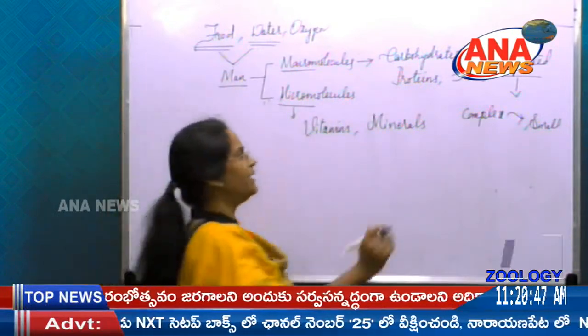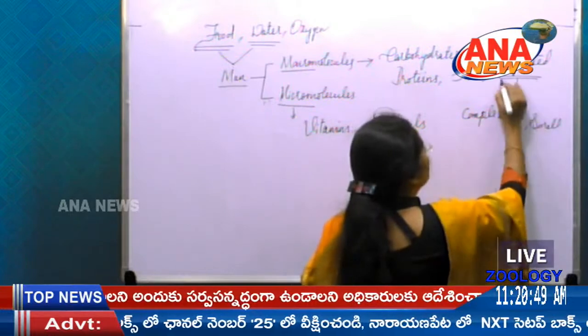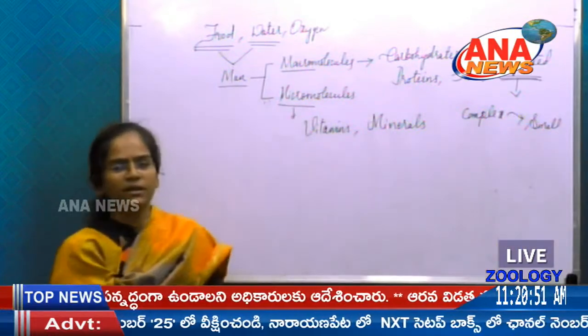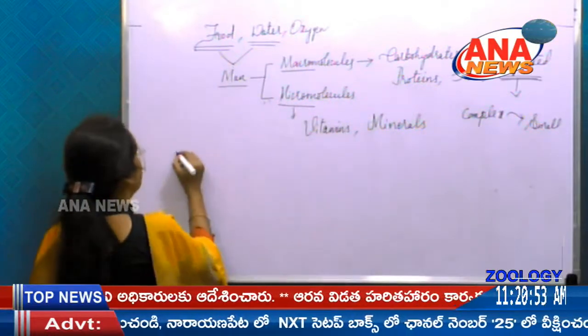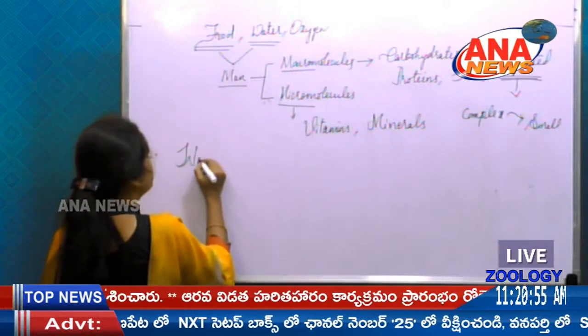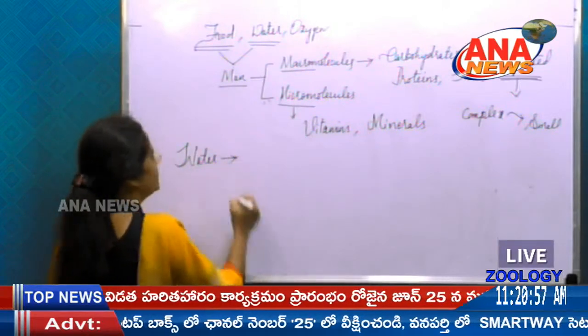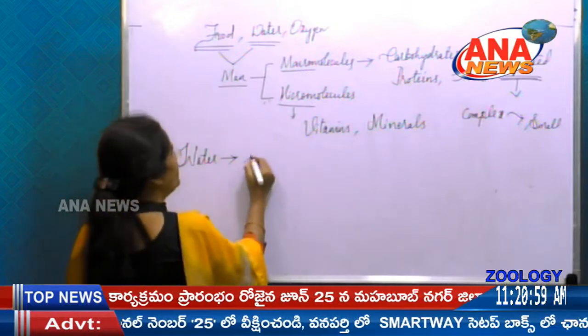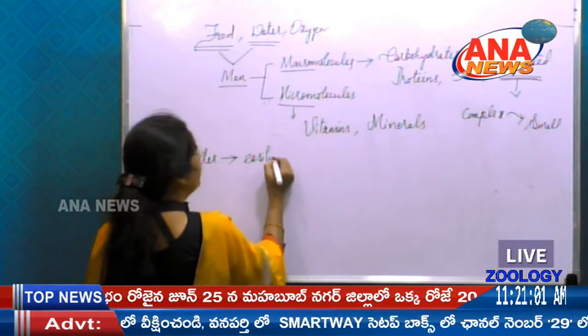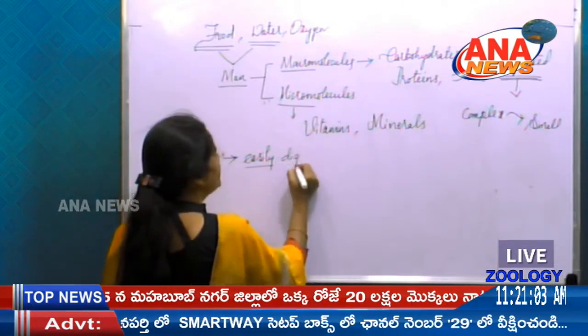So this is nothing but digestion process. And whereas if you consume water, so the water can be easily digested.